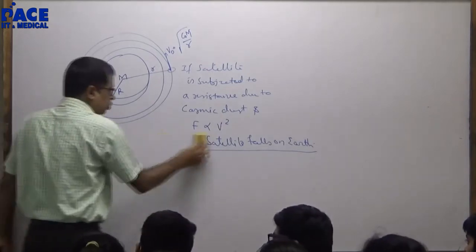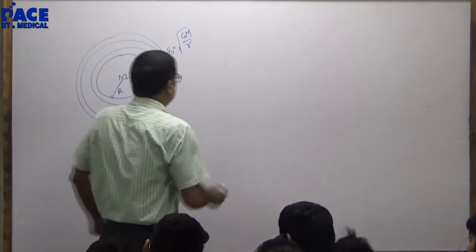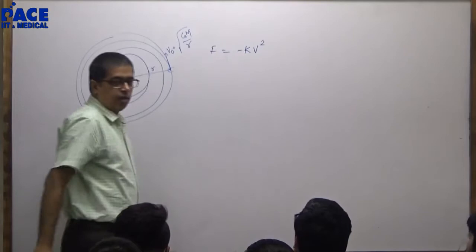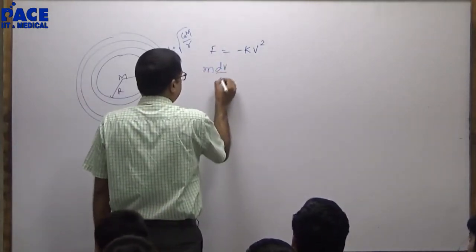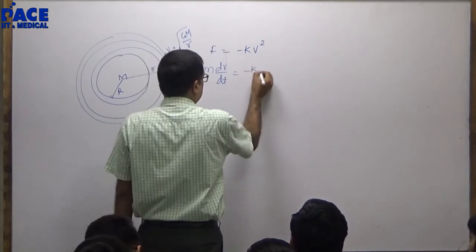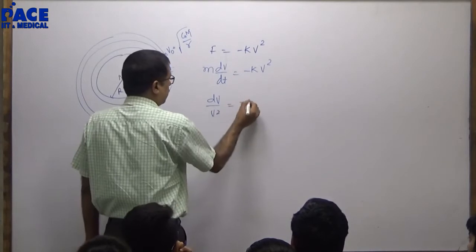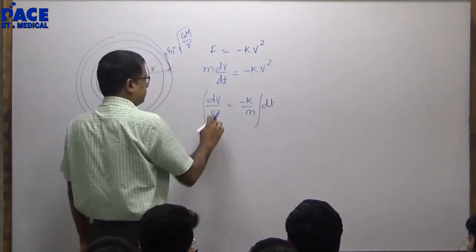Then how do you do the calculation? F is directly proportional to v square. F is equal to minus k v square. F will be mass into dV by dt, equal to minus k v square. So dV by v square equals minus k by m dt.